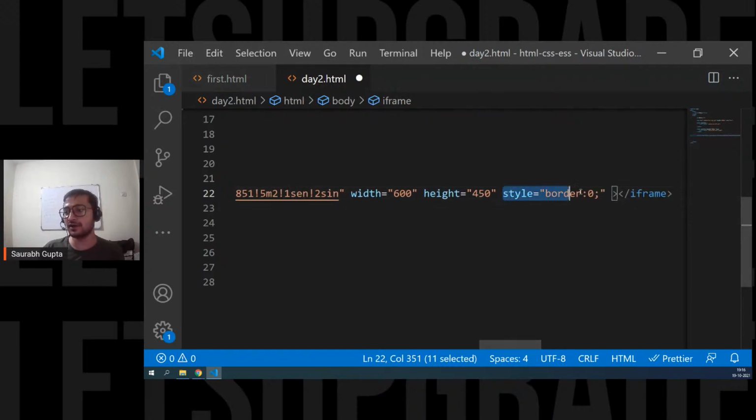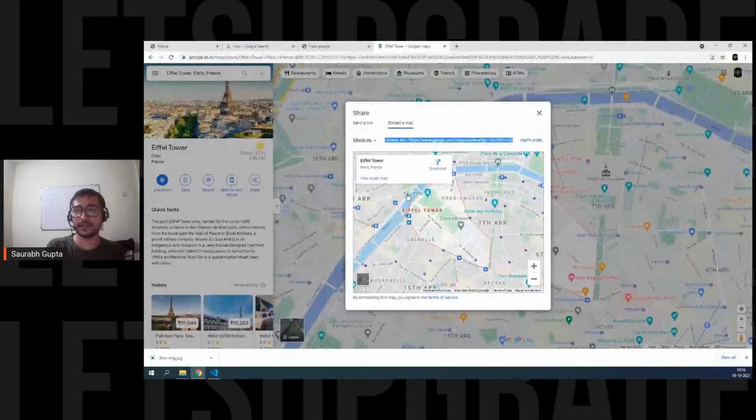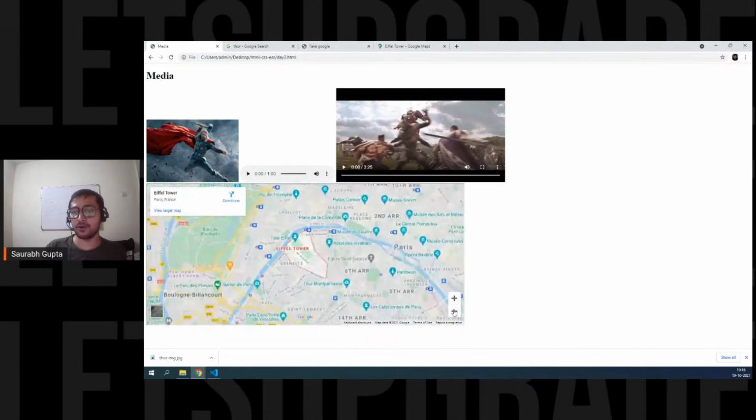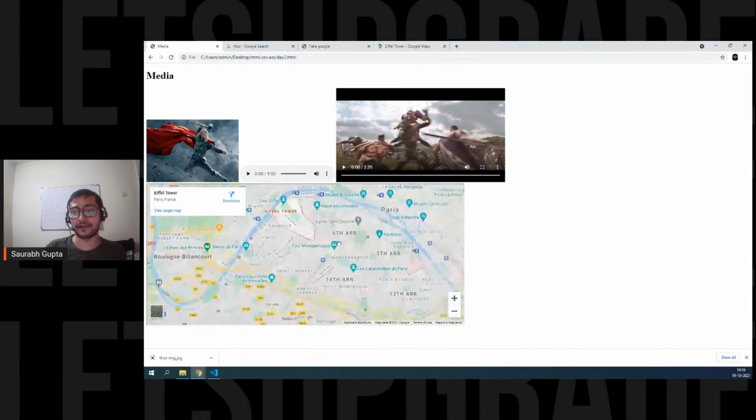Now I'll show you. First of all, let's remove it, and then I'll show you what is happening. And also let me increase the width a little, like 1000. Now see here. See, we have the map here, right? We have the map that we can zoom out, we can move. It's a live map of Eiffel Tower.